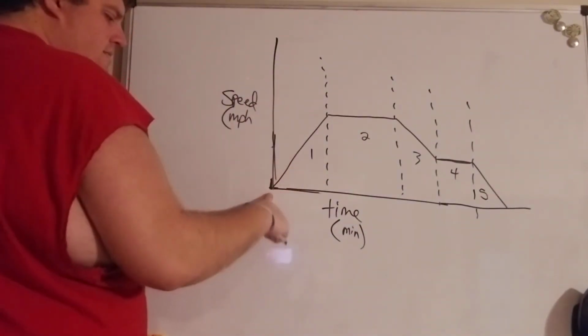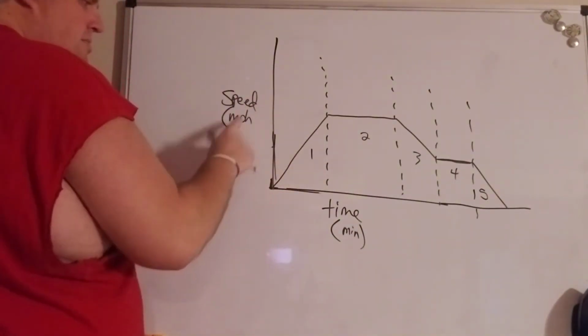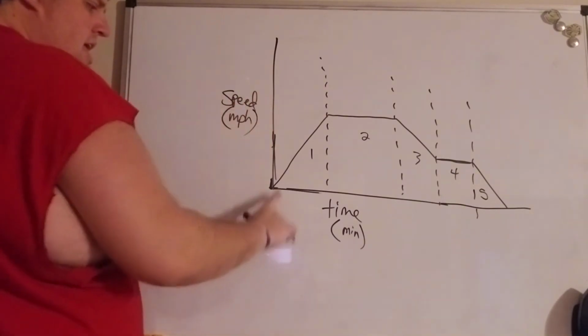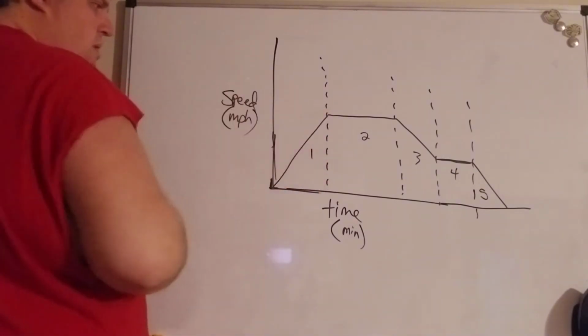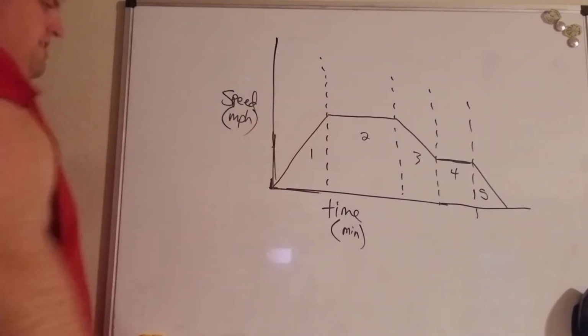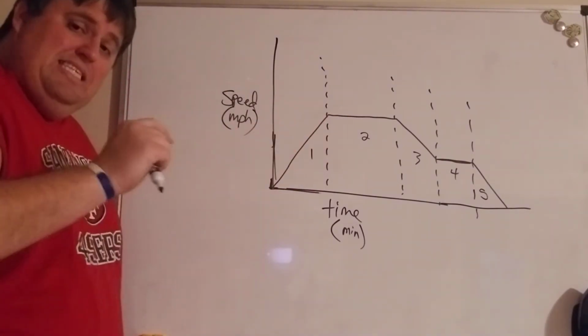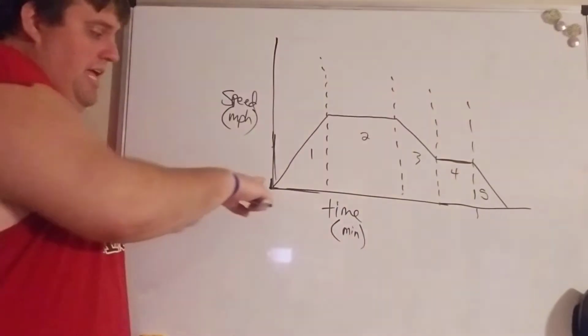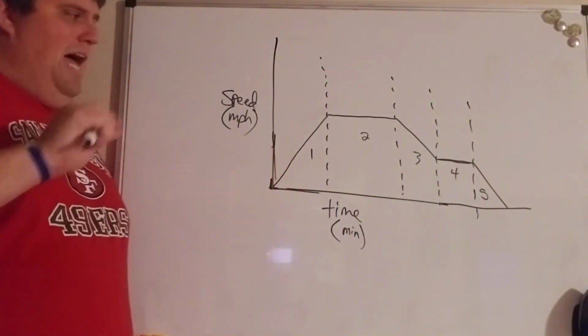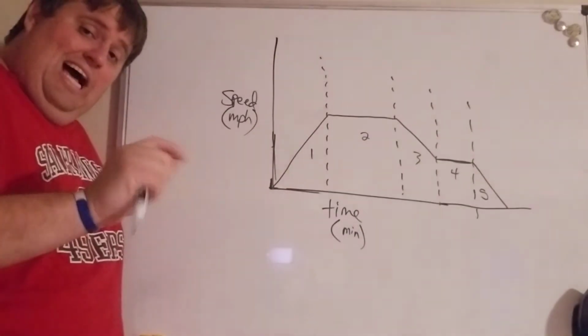All right, so let's look at interval 1. It looks like we start at 0 minutes, going 0 miles per hour. And then over interval 1, we would say this is increasing. What that means is that my speed is increasing. I am increasing in my speed, but not only that, it's at a constant rate.